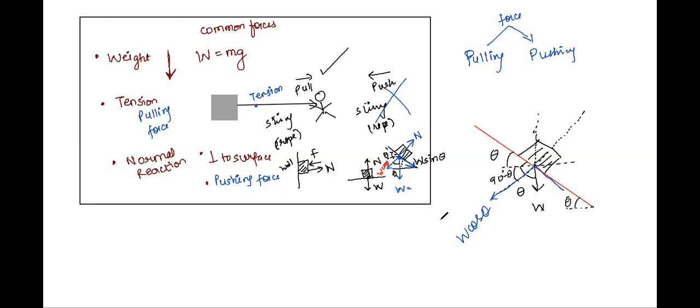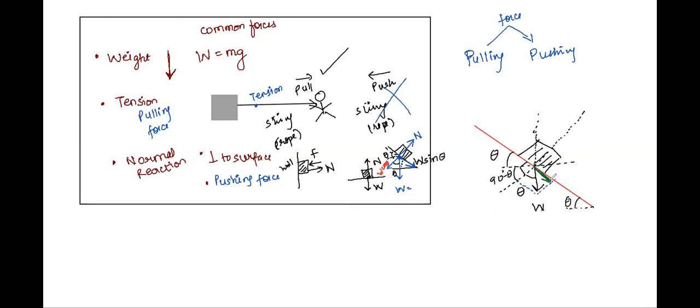Whereas this component of weight, actually I should not directly write such a big arrow because I've shown the weight here. So I'll draw the components in this manner. So here is how your weights are acting.